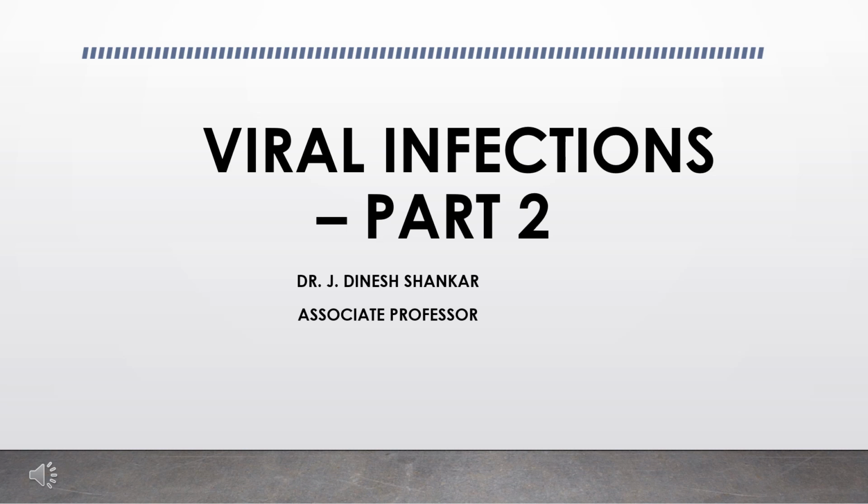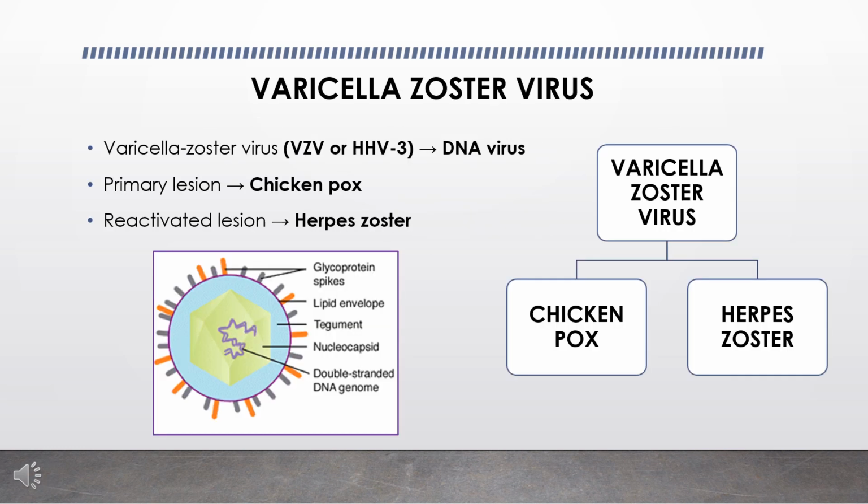Today I am going to continue with viral infections. Previously, we saw about the human herpes virus, its classification, and I have covered herpes simplex virus and its infection. Now I am going to continue with a few more subtypes of human herpes virus such as varicella zoster virus and Epstein-Barr virus. Further, I am also going to talk about the paramyxovirus and its types.